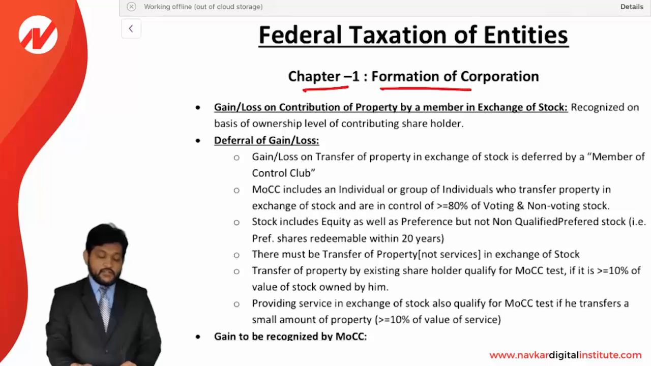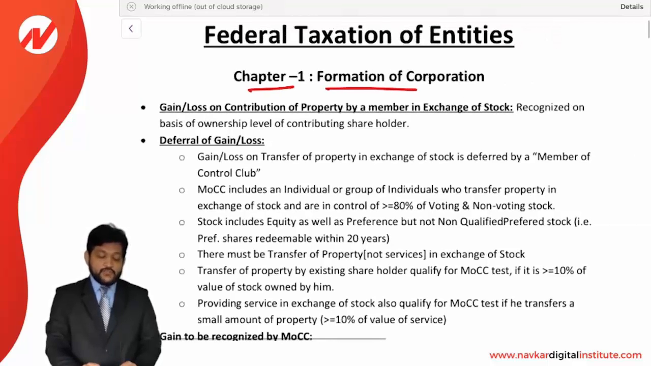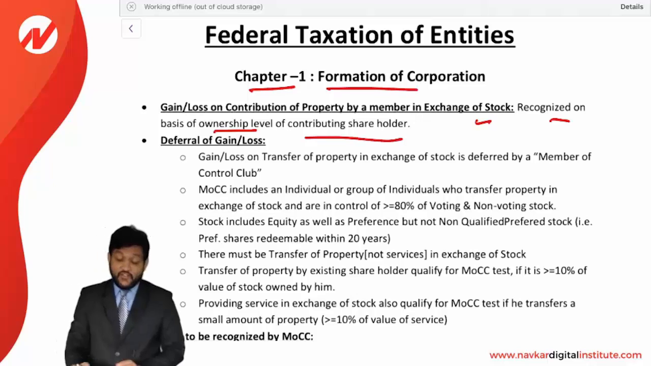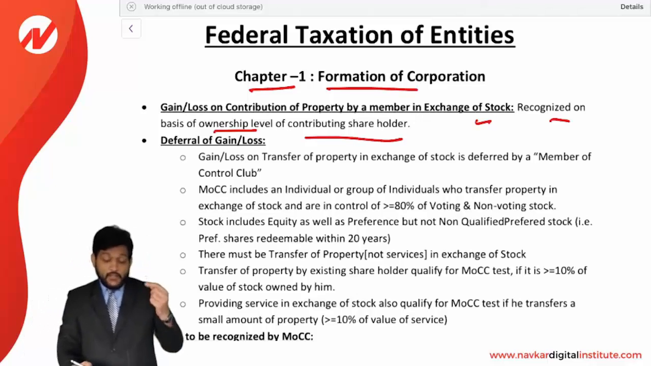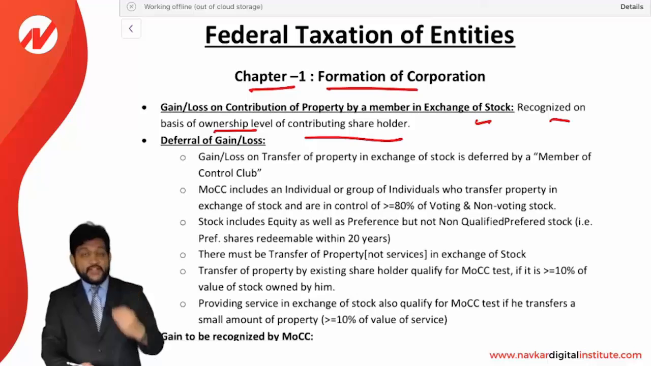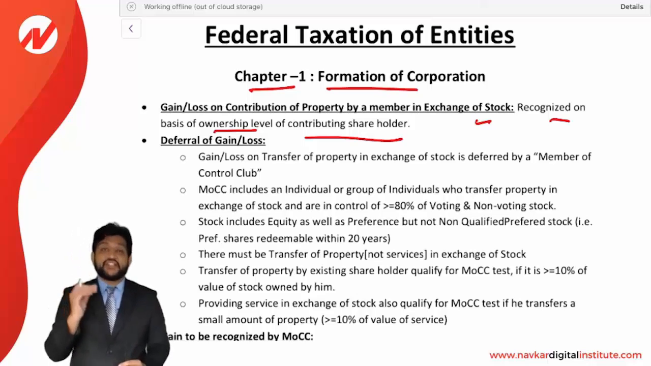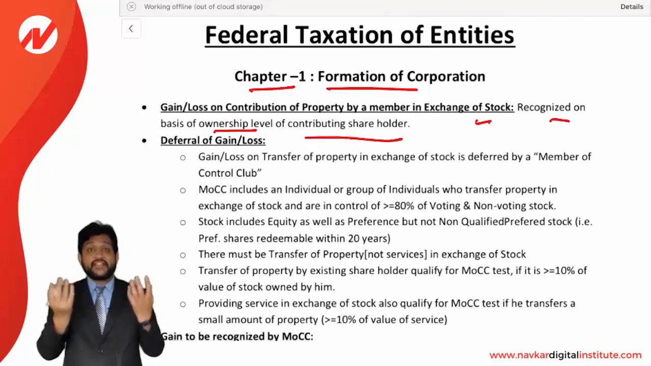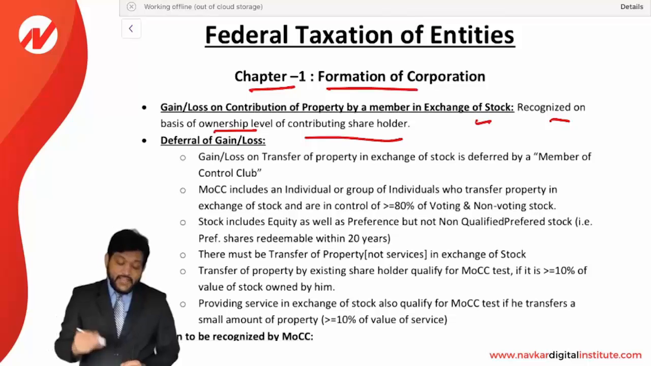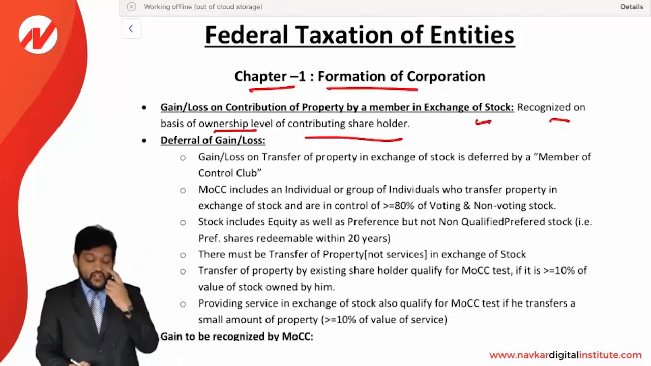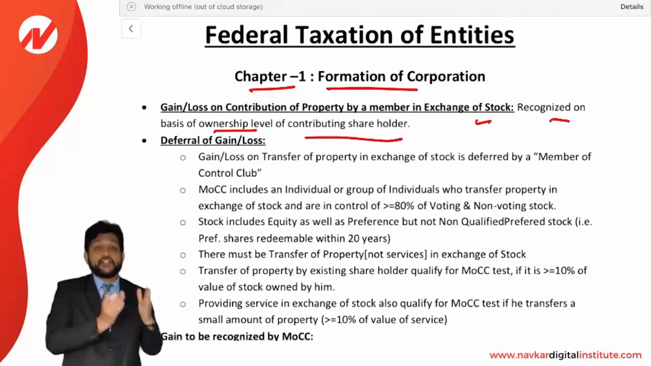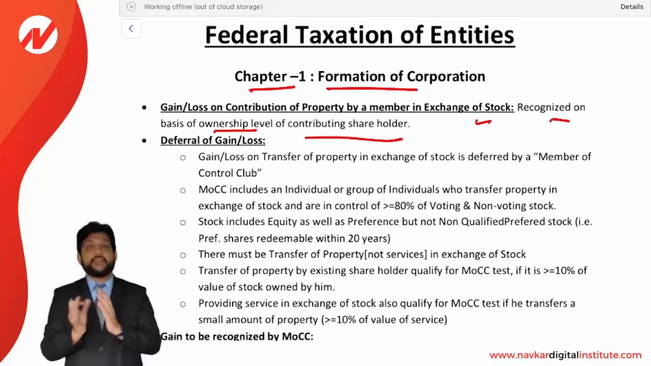Now, gain or loss on a contribution of a property by a member in exchange of stock is recognized on the basis of the ownership level of the contributing shareholder. See what they are saying. A person is contributing property to a corporation, and the corporation is issuing stock. In that case, gain or loss will be recognized on the basis of ownership level. What is your ownership level? Accordingly, it will be decided whether you have to recognize the gain or postpone the gain. So it depends upon the ownership level.